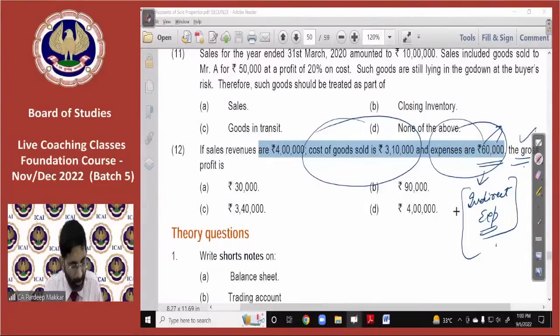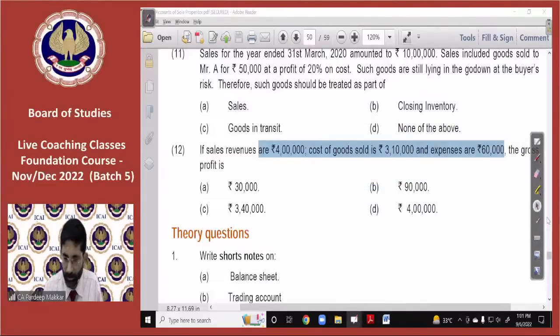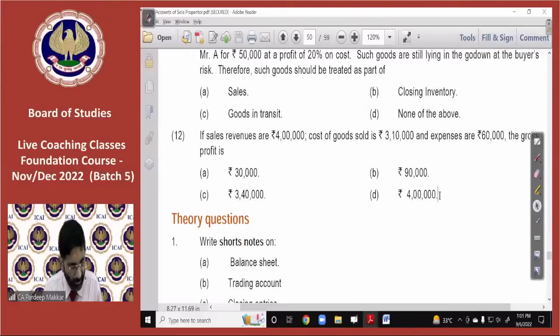Is increase in expense mean increase in asset? No, increase in expense doesn't mean increase in asset, beta. It never means increase in asset. In that case, decrease in asset is there, because if expense will increase, obviously simultaneously your cash will also decrease. 12 MCQ, sir. Okay, beta. That has been done.